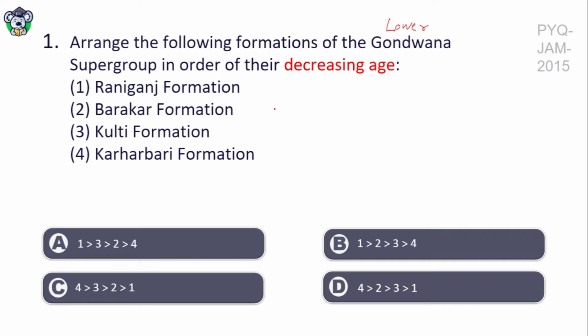So first will come the oldest. Which is the oldest? That is Karharbari formation. Then Barkar formation. After that Kulti formation. At last Raniganj formation, which is youngest. Kulti formation is the barren measure. No fossil is found here. So which is the right option? That is option D, 4 2 3 1.